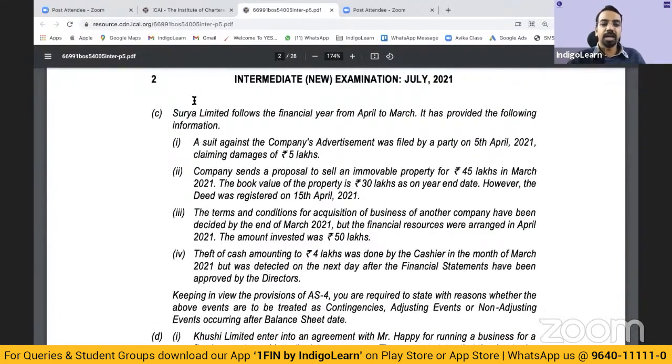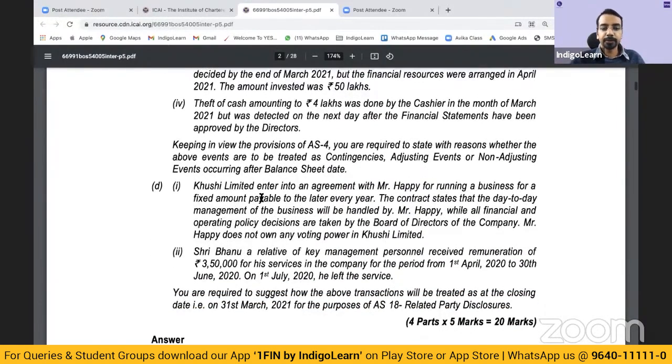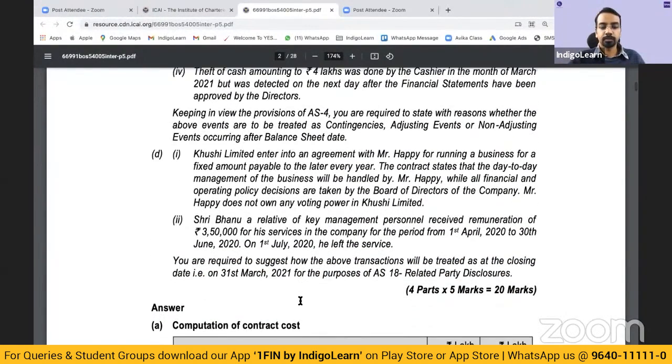See, now on AS4 again, there are these 4 questions for 5 marks. Keeping in view the provisions of AS4, each case you have to decide. So look at the case, apply the principle, and try to get a conclusion. I will cover AS18 also. That also we will be doing.